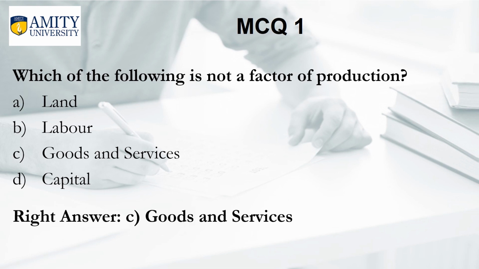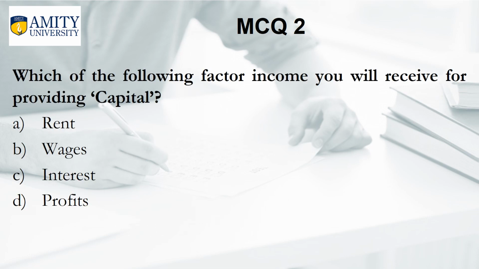Goods and services. Which of the following factor income you will receive for providing capital? And your options are A. Rent, B. Wages, C. Interest, D. Profits. And the right answer is C.